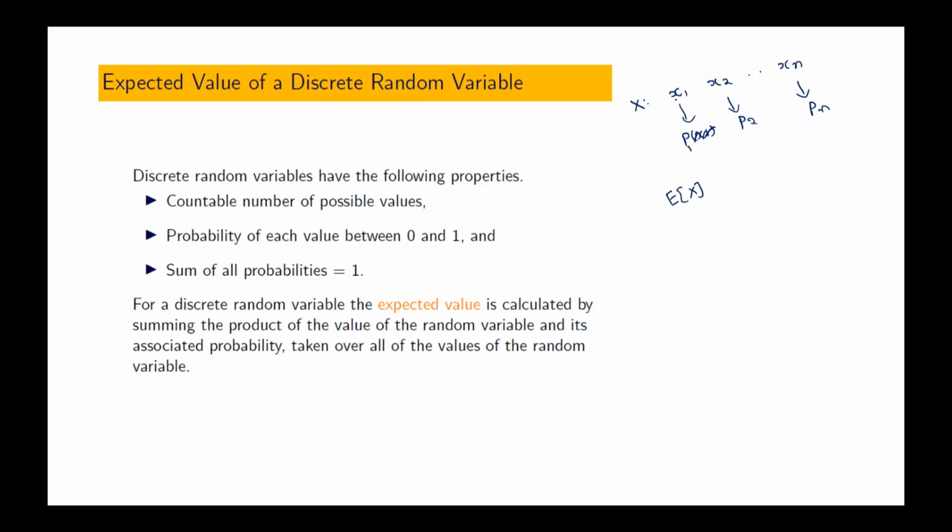What type of random variable is it? x1, x2 are different values, no? That means what type of random variable is it? Discrete random variable.